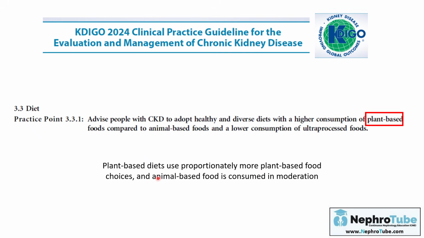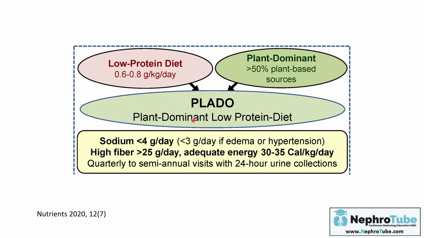Plant-based diets are in the form of using more plant-based food and the use of animal-based food in moderation. The most famous is the PLADO, plant-dominant low-protein diet. You have to use more than 50% of the protein from a plant-based source.